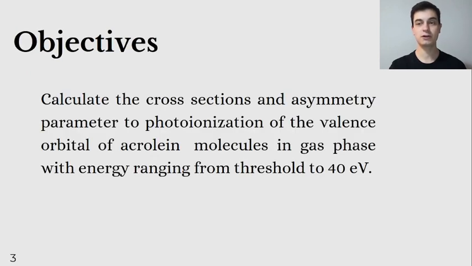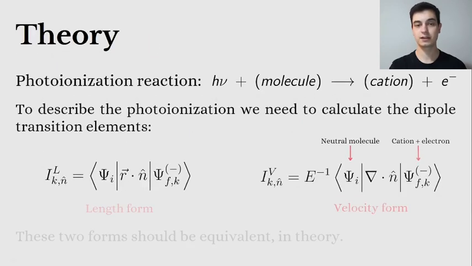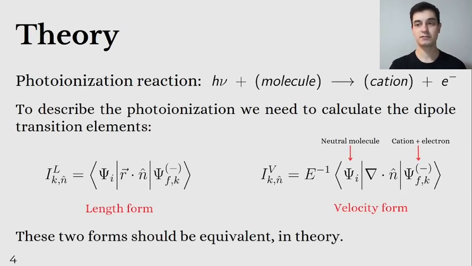We aimed to calculate the cross sections and the asymmetry parameter for photoionization of the valence orbital of acrolein molecules in gas phase with energy ranging from threshold to 40 electron volts. The photoionization happens when a photon is absorbed by the molecule and it causes the ionization of the molecule, resulting in a cation and a free electron.